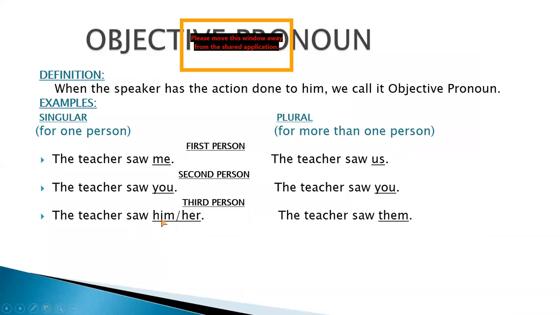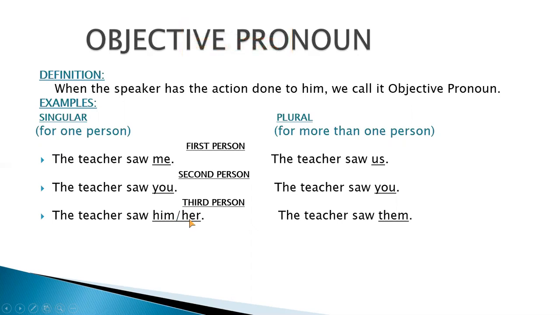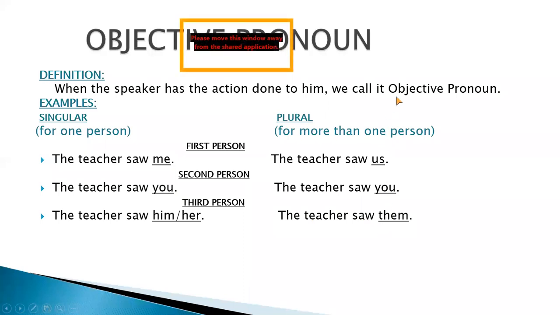Now for third person, the teacher saw him or her. It means if there is a singular male person, we use him. And if there is a singular female person, we use her. It is optional. Again, remember, don't write both of them at the same time. Next is for the plural person, the teacher saw them. Here, it is the objective pronoun.